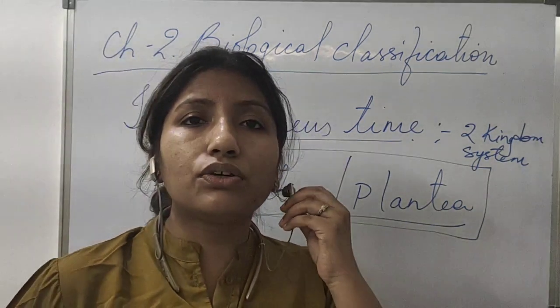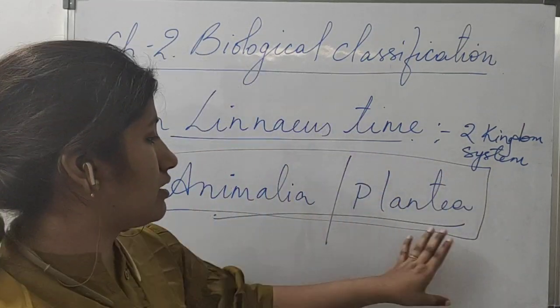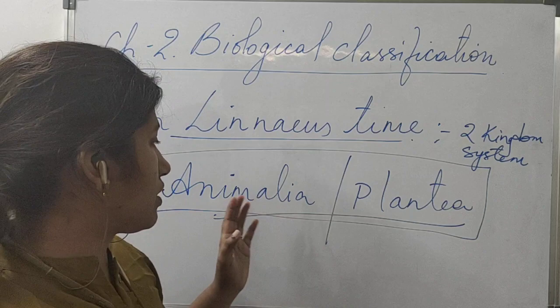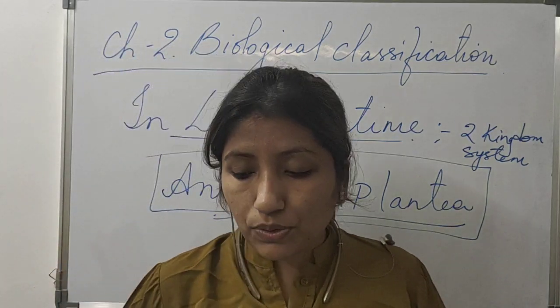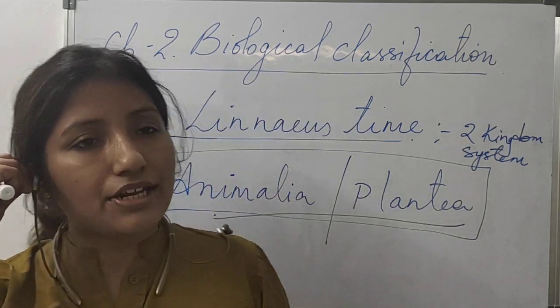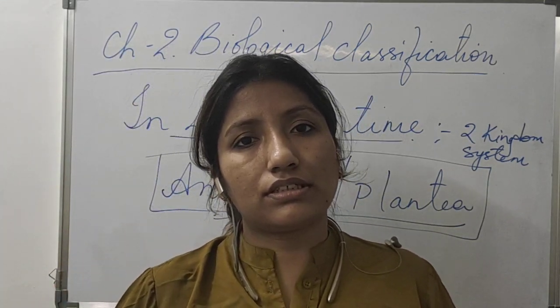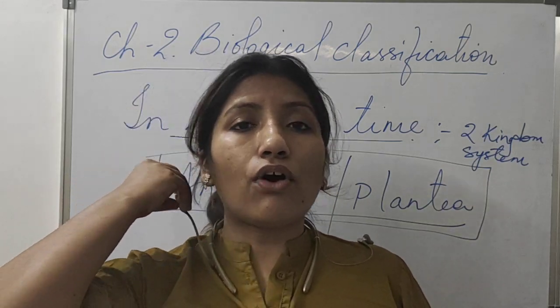It did not separate eukaryote or prokaryote. It did not mention that under this kingdom it will be eukaryote, under that kingdom prokaryote. It did not segregate unicellular or multicellular. It did not segregate photosynthetic or non-photosynthetic. So these were the faults.